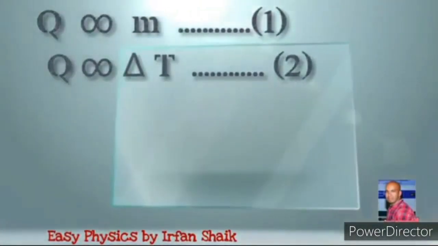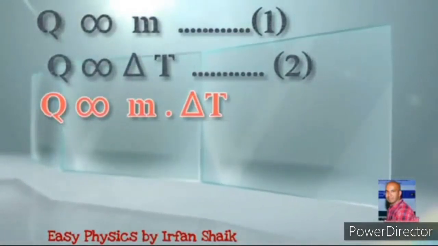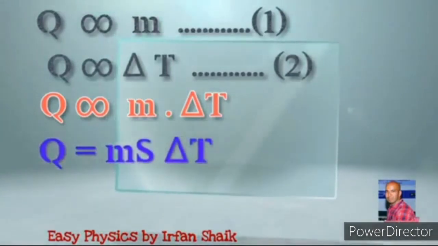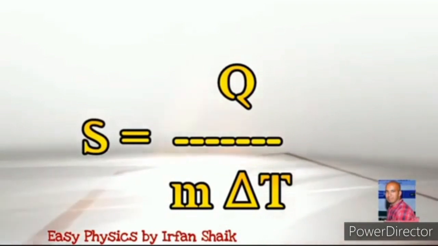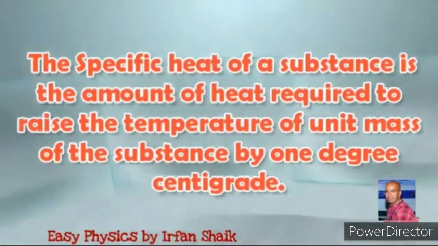We can write this statement as Q is proportional to M. The difference in temperature is also proportional to Q, that is, Q is proportional to delta T. By joining these two equations, we can write Q is proportional to M multiplied by delta T. We can write this as Q equals M s delta T. By this equation, we can also write S equals Q divided by M delta T. Here S is specific heat.